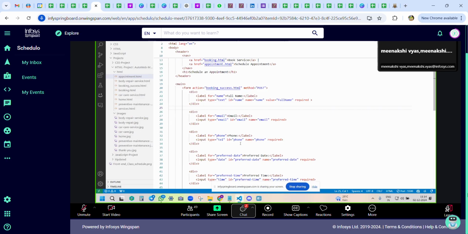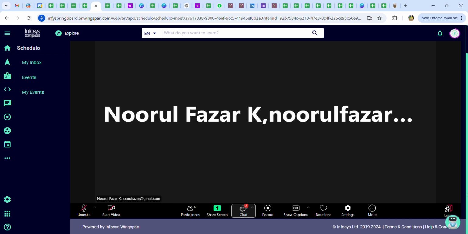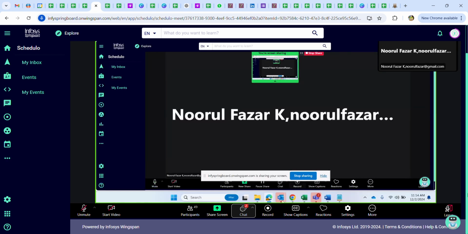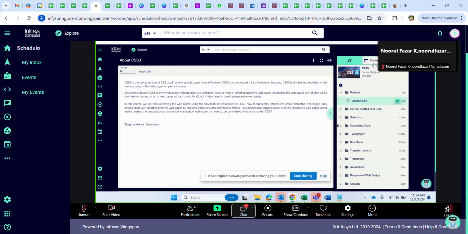So this is all about HTML, and I'm happy that you have started creating one project for yourself also. The CSS course link Prithvi has already pasted in the chat box, and I'm opening that course. So CSS stands for Cascading Style Sheet. In short, we only call that style sheet, right? Can anybody tell me what is the use of these sheets?